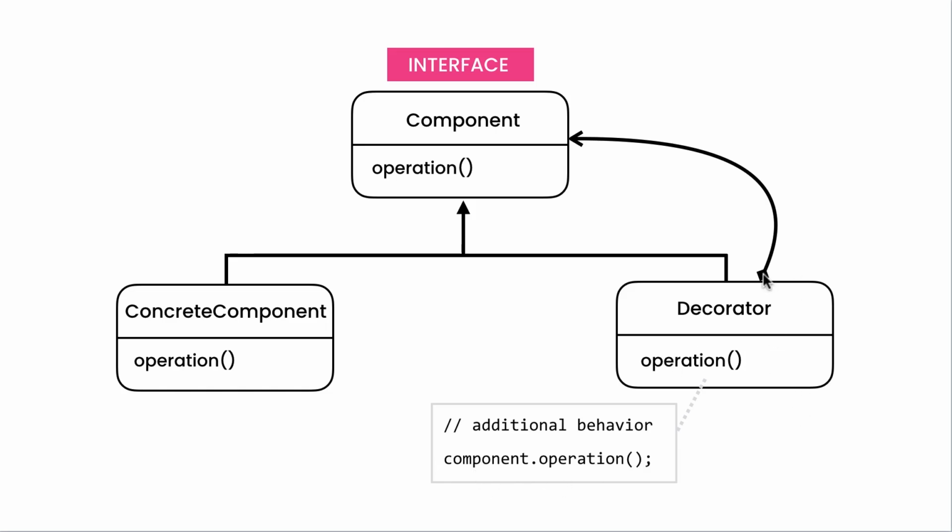So as you can see here, we have a composition relationship. This decorator has a private field of type component, which gets initialized through a constructor. So first, it's going to execute this additional behavior, and then it's going to delegate that operation to this component. Now, in this example, we have this additional behavior before this operation. It doesn't have to be. We can execute this behavior after this operation. So let's see how we can implement this pattern in code.